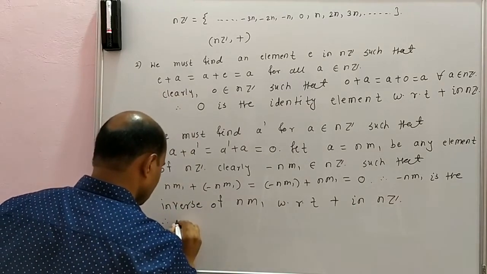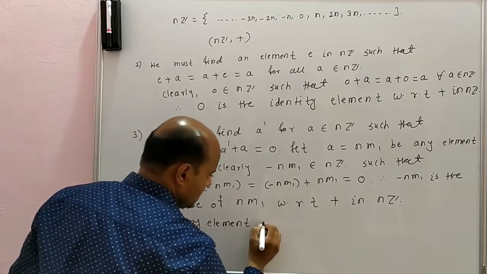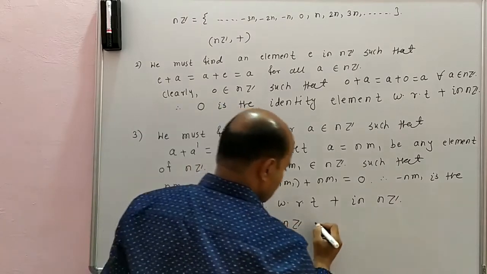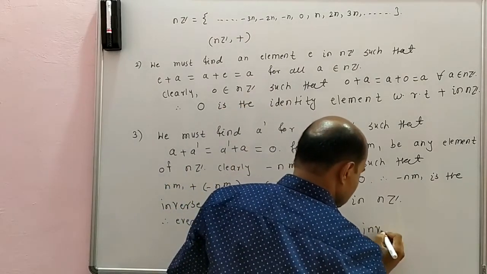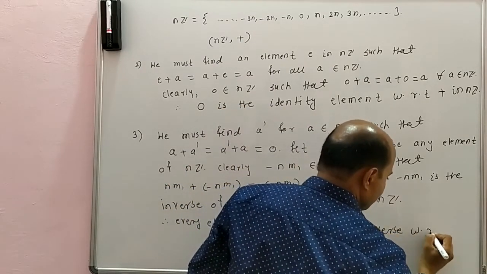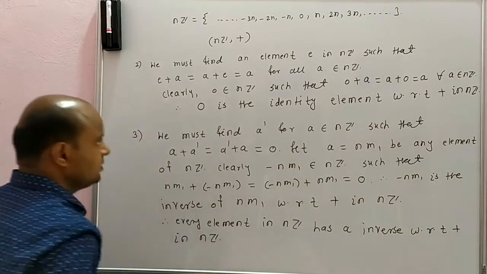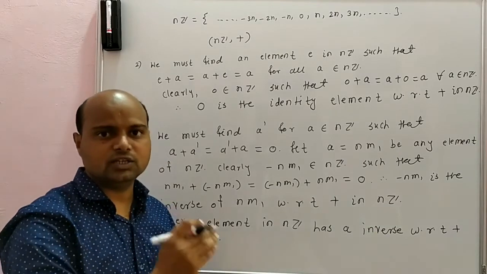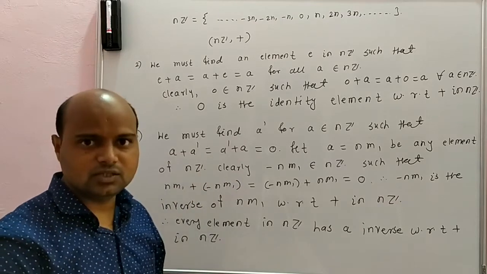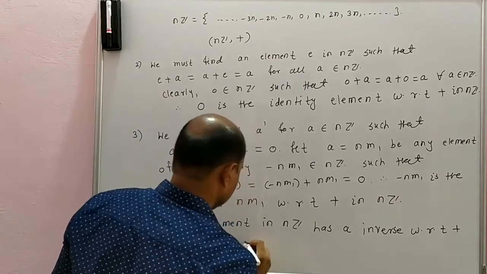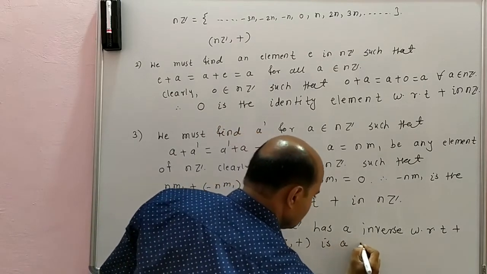Therefore every element in nZ has an inverse with respect to addition in nZ. Therefore nZ under addition satisfies all three conditions of the definition of a group. Therefore nZ under addition is a group.